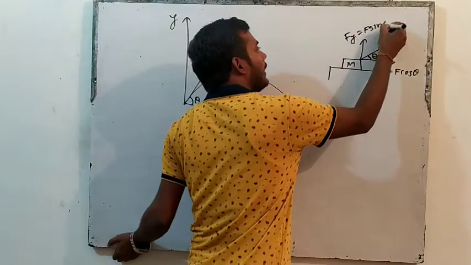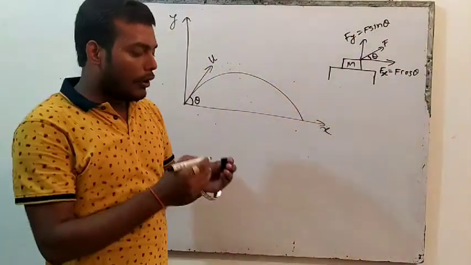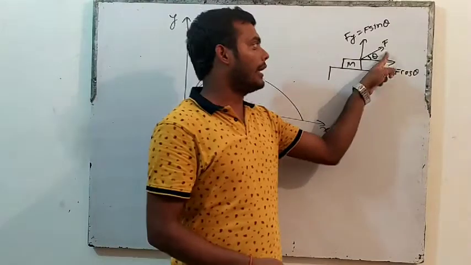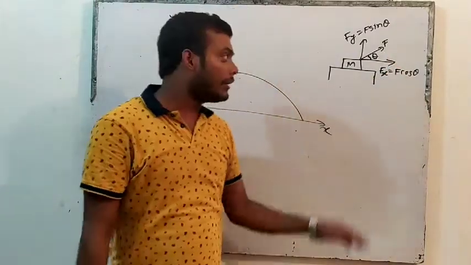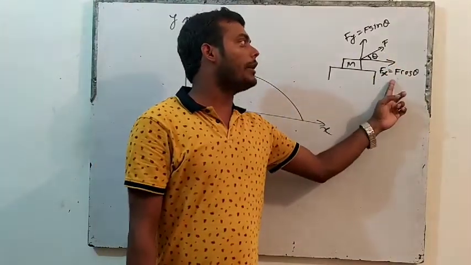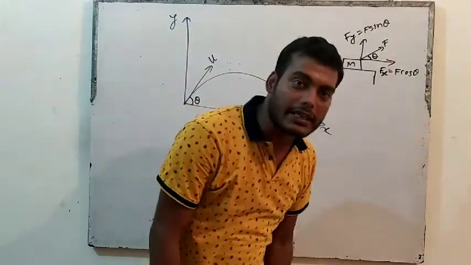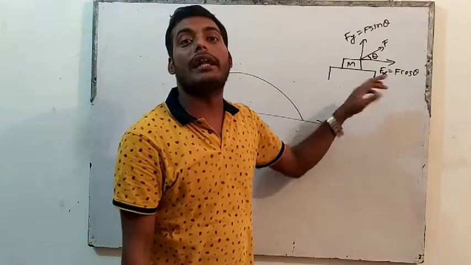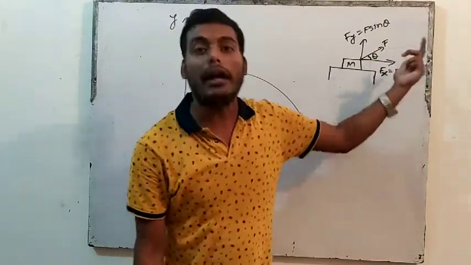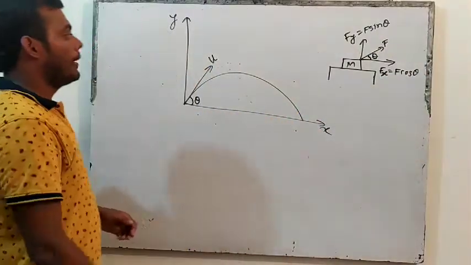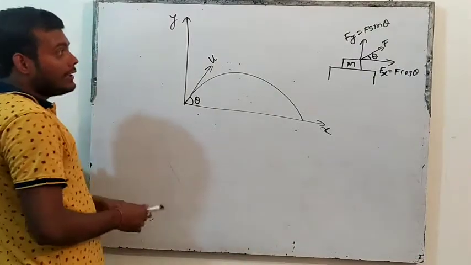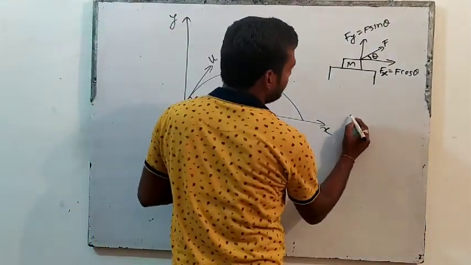I had told you that if there is a force F and this force makes angle theta with the x-axis, then force in x direction will be equal to F cos theta and force in y direction will be equal to F sin theta. The one with which the force makes the angle gets cos, and the other will be sin, so F sin theta. Like that, velocity is also a vector, no?